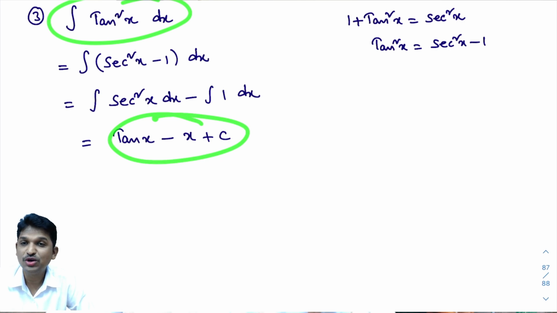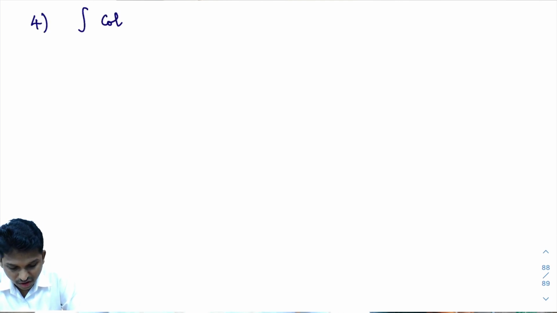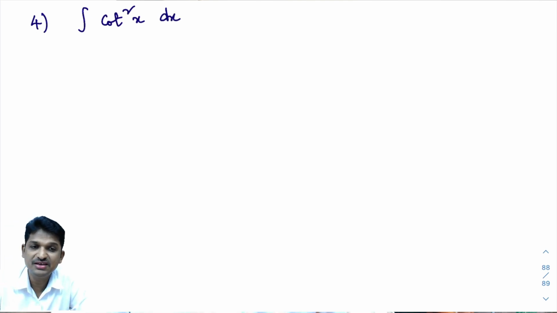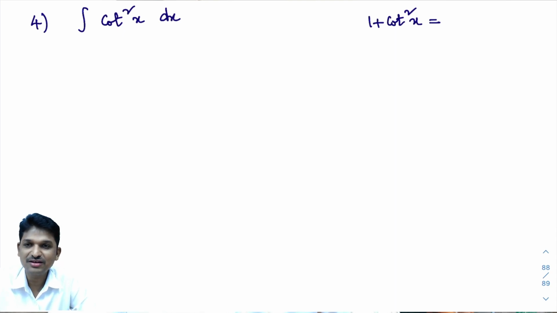I hope you are understanding. Now integral of sin square x dx is over. Integral of cos square x dx is over. Integral of tan square x dx is over. What next? Integral of cot square x dx. We are doing square series problems. This problem is very easy, but you need to know the trigonometry formula. If you do not know this formula, you need not worry. Just leave this problem and go for the next problem, because without this formula we cannot proceed further.